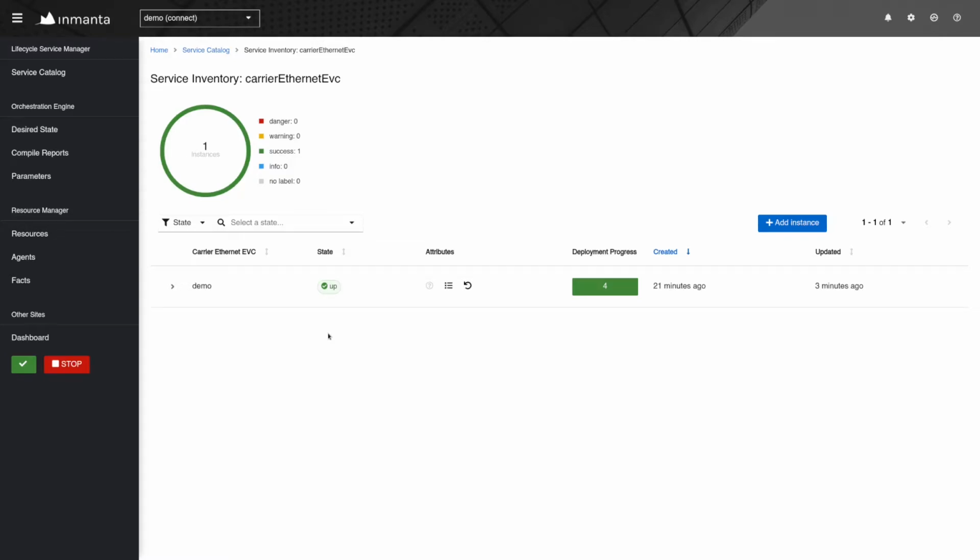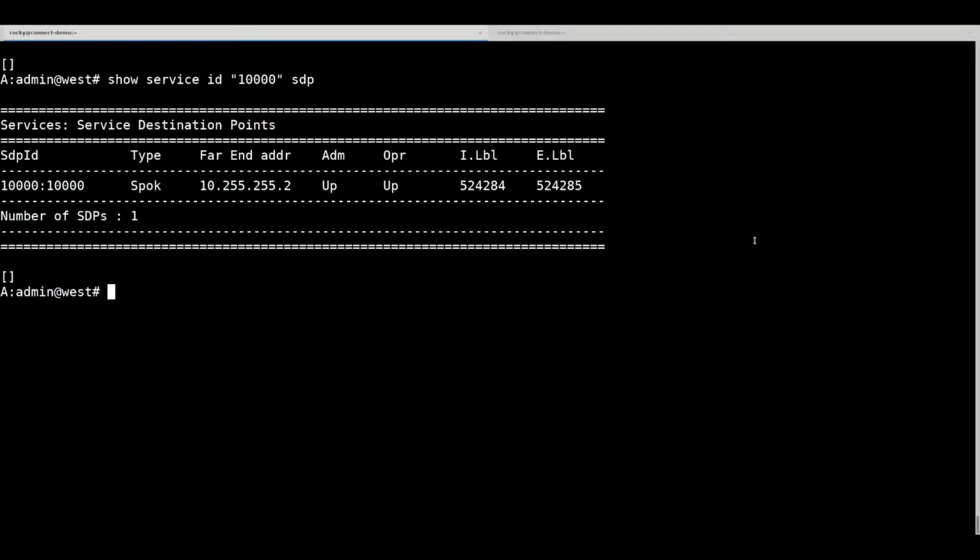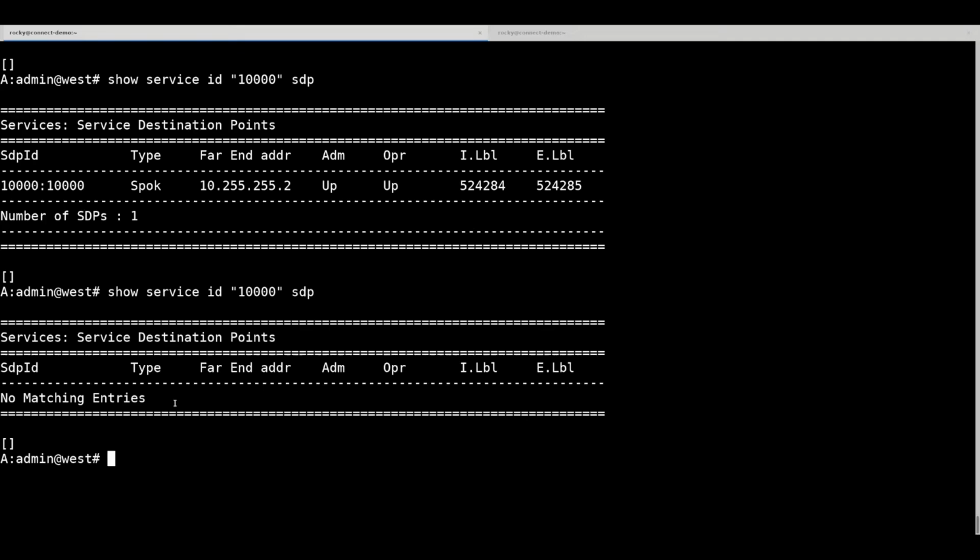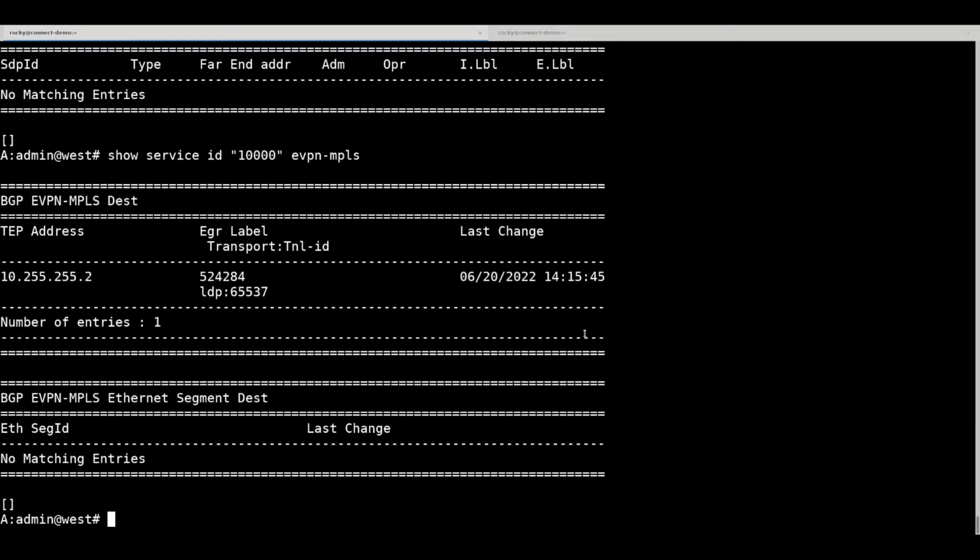So let's go ahead and check the configuration on the routers again. First, checking the SDP one and then the Evpn one. First, let's use the same command to see the status. So if I run the previous command, you can see there are no more entries here. But if I just change this SDP to Evpn, we can see the service has migrated successfully.